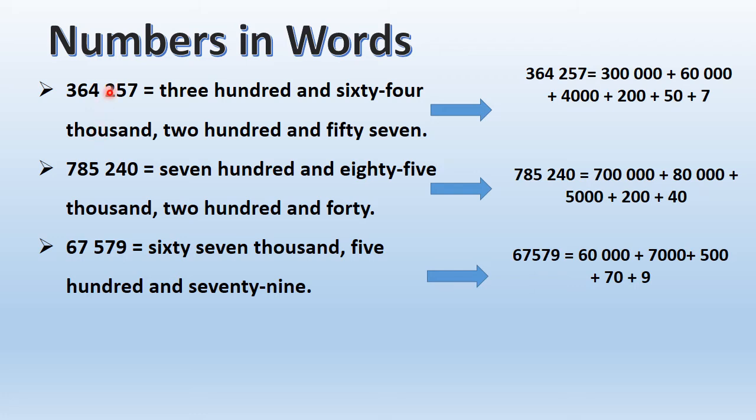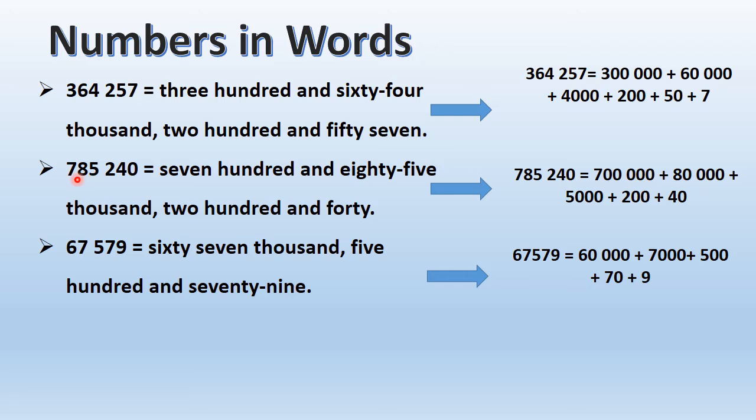364,000, and then you just consider the 100 part, 257, and you combine both this: 364,257. Let's take the second number. Now first look, what is the biggest place? Ones, tens, hundreds, thousands, 10,000 and 100,000. So this is a 100,000 number.